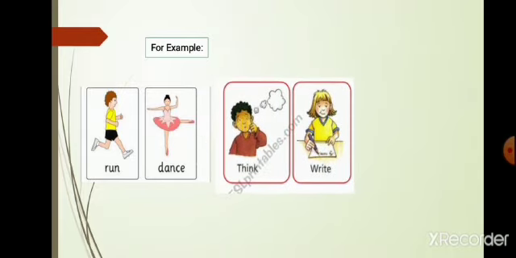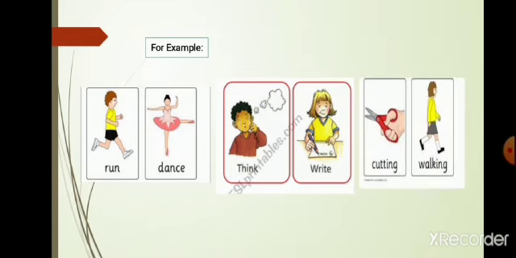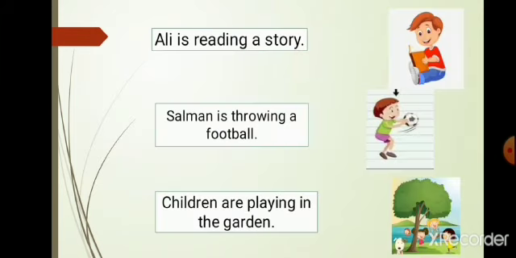Other examples are think and write. Think. What is the little boy doing in the picture? He is thinking something. Think is a verb. Why? Because it is an action. The girl is writing. Write is also a verb because it shows what the girl is doing. It shows the action that the girl is performing. Cutting, walking, these are also verbs.